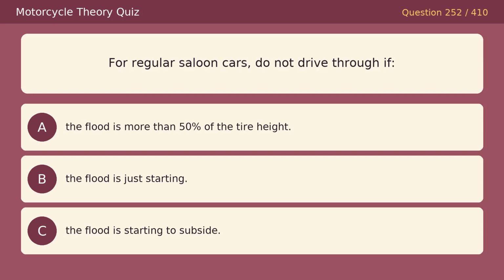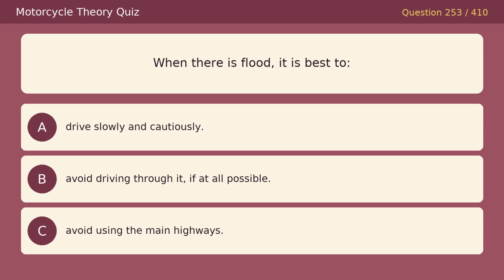For regular saloon cars, do not drive through if: Option A, the flood is more than 50% of the tire height. Option B, the flood is just starting. Option C, the flood is starting to subside. The correct answer is that the flood is more than 50% of the tire height. When there is flood, it is best to: Option A, drive slowly and cautiously. Option B, avoid driving through it, if at all possible. Option C, avoid using the main highways. The correct answer is B, avoid driving through it, if at all possible.